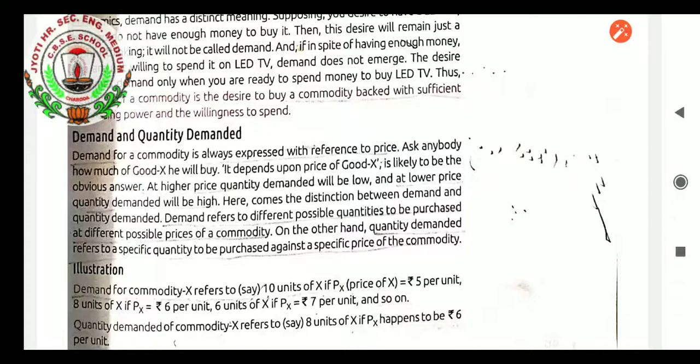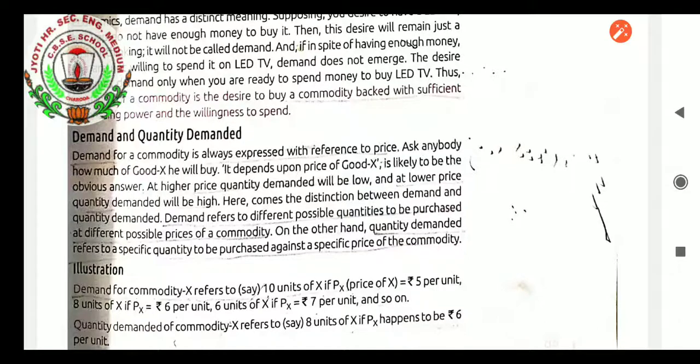Illustration defines it. Demand for commodity X refers to, say, 10 units of X if Px, the price of X, equals rupees 5 per unit, 8 units of X if Px is rupees 6 per unit, 6 units of X if Px equals rupees 7. What is the product? It is product X. But if the price of product X is 5, how many are demanded? 8 units demanded.